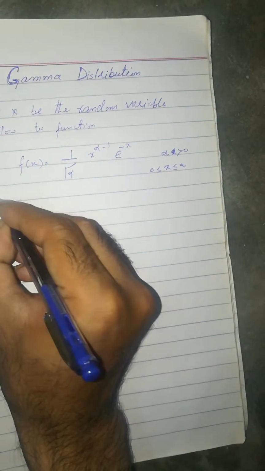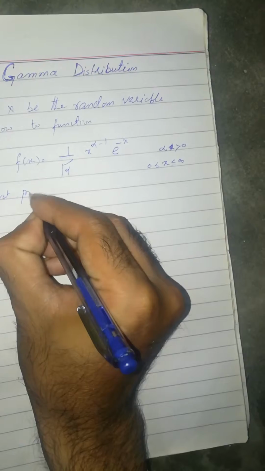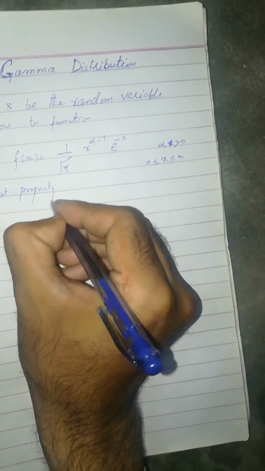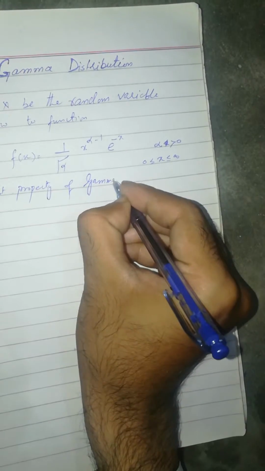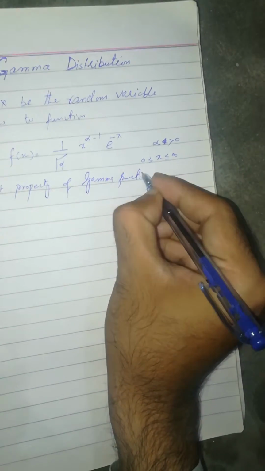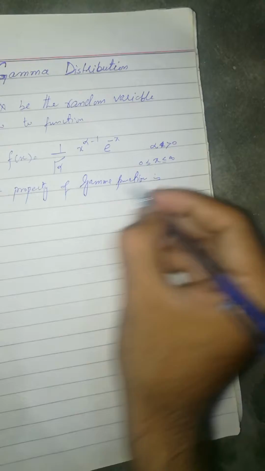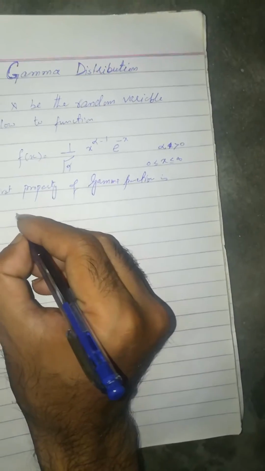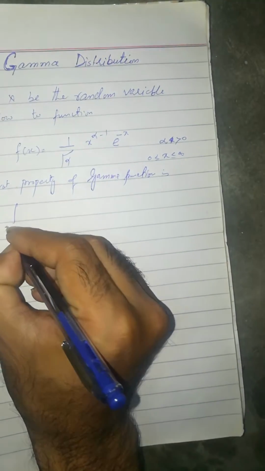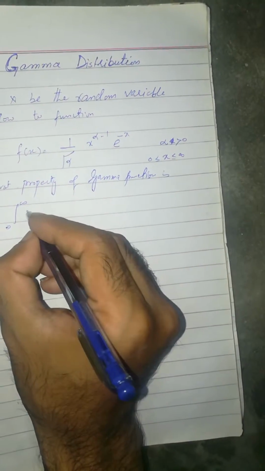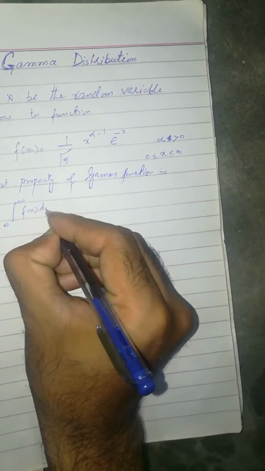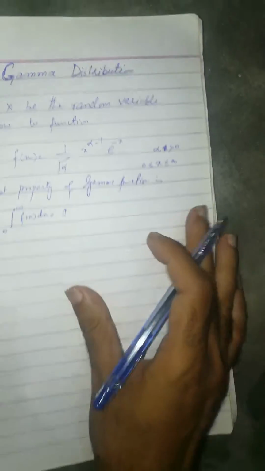The first property of the gamma function is that if we integrate on its support, meaning its range, then it will be equal to 1.